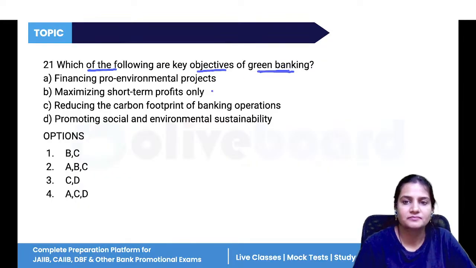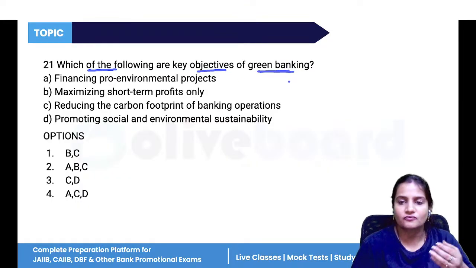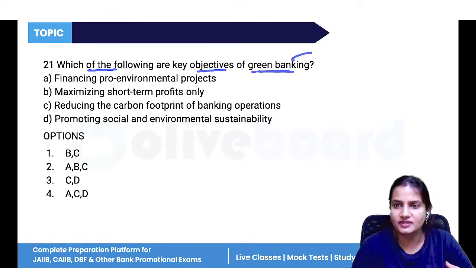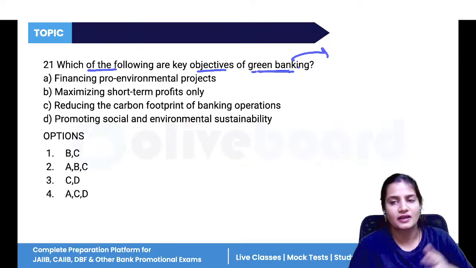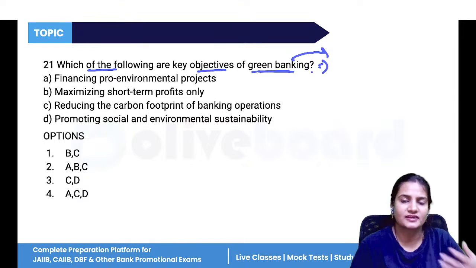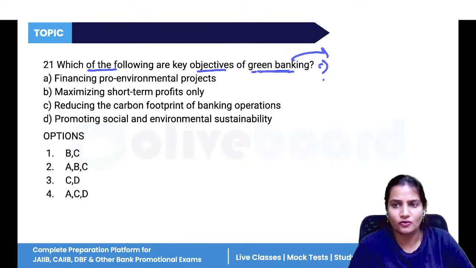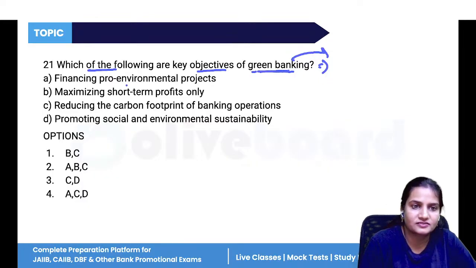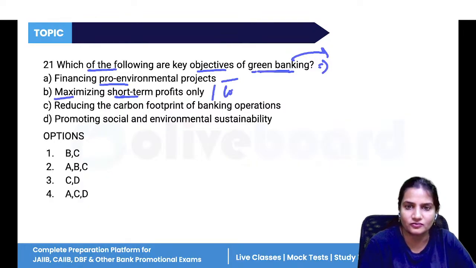So what is green banking? If you are investing in any project, or taking a loan from a bank and using that loan for an environmental purpose, or if the bank is using less paper and automating everything to protect the environment, that is called green banking. So financing pro-environment projects, yes. Maximizing short term profit, only short term or long term also? So it is both short term and long term.